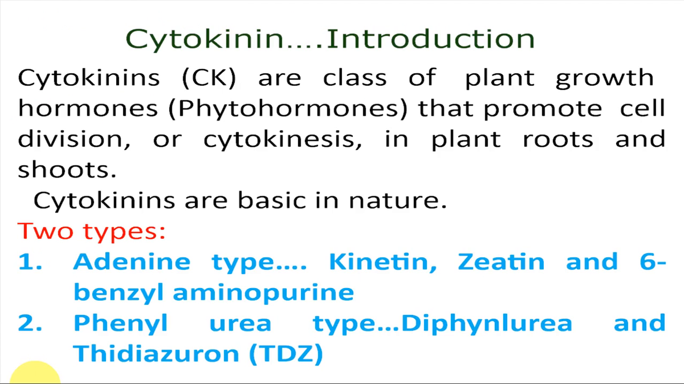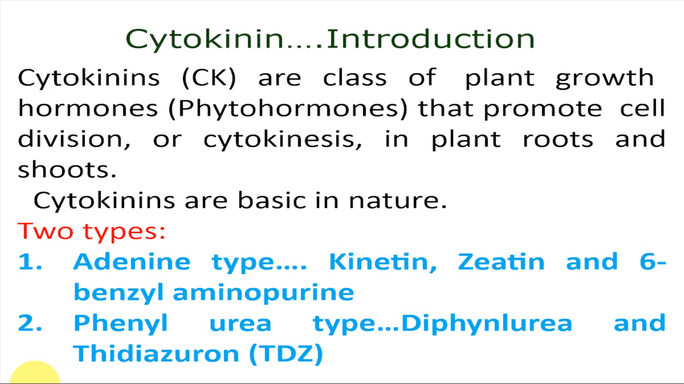Cytokinins are a group or class of plant growth hormones. They promote cell division, which we also call cytokinesis, in both plant roots and shoots. These hormones are basic in nature. As compared to gibberellic acid or auxins, which are acidic, cytokinins are a category of hormones which are basic in nature.